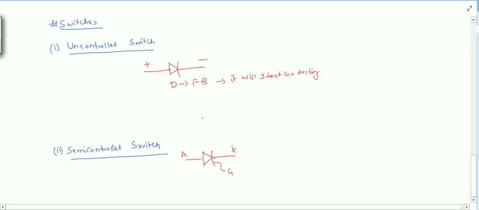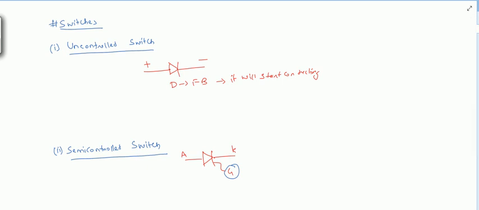Here the gate is the terminal which controls the thyristor. That is, if we give a gate signal, only then is this thyristor going to turn on. So we can control it. As soon as I apply forward bias to this thyristor, it will not turn on unless I give a gate signal, or we will see under what parameters this thyristor turns on. So it is like a semi controlled switch.